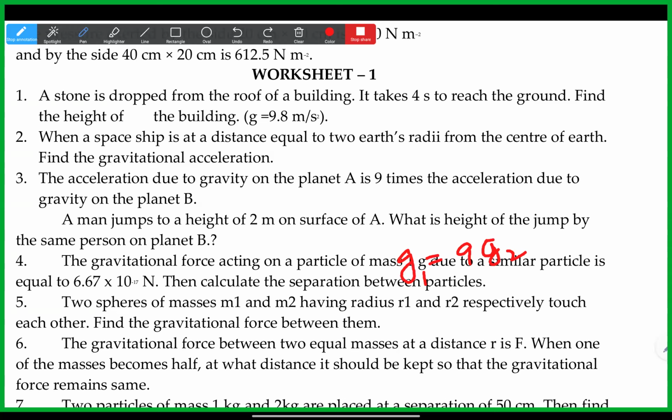They didn't say that they're equal, right? Acceleration due to gravity is 9 times. A man jumps to a height of 2 meters on surface A. I don't think we need to write G1 and G2 because it's the same thing but 9 times.